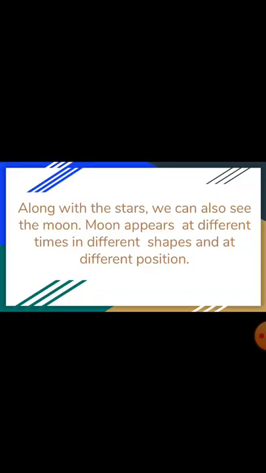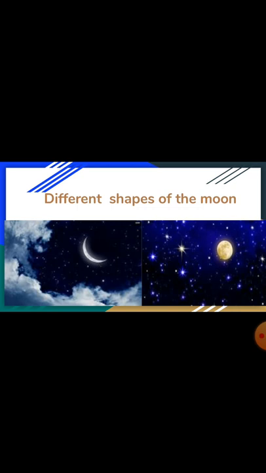What do you mean by the word glow? Glow means give out steady light without flame. Now keenly observe this picture, students. Along with the stars, we can also see the moon. Moon appears at different times in different shapes and at different positions. For example, I have shown only two different sizes and shapes of a moon.